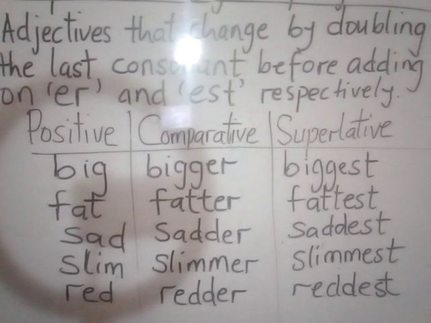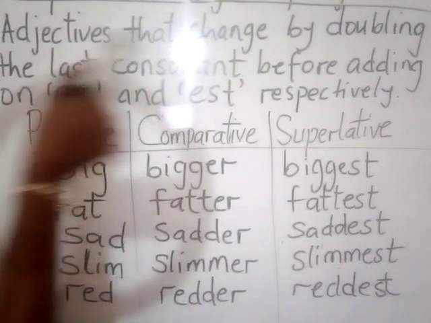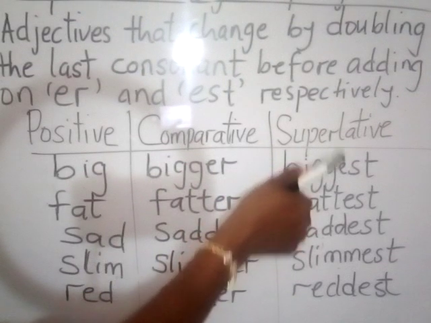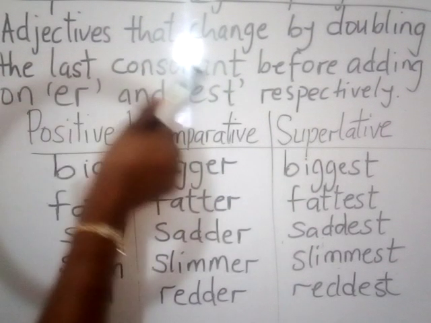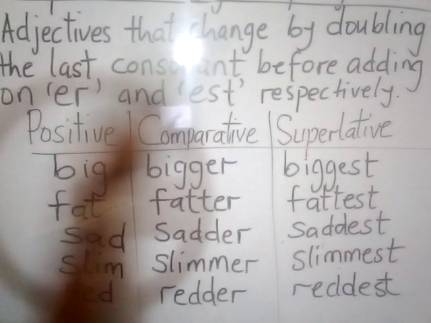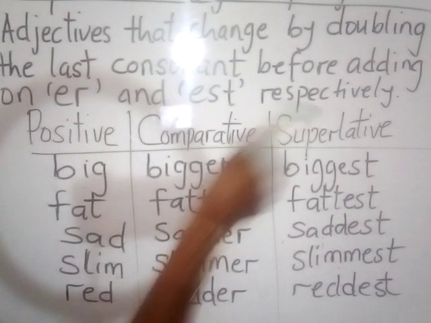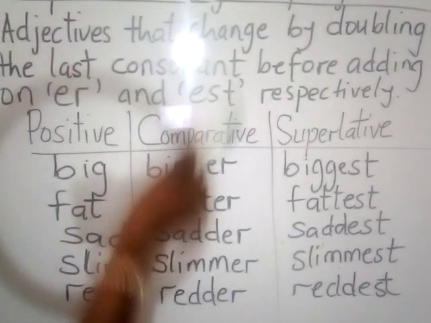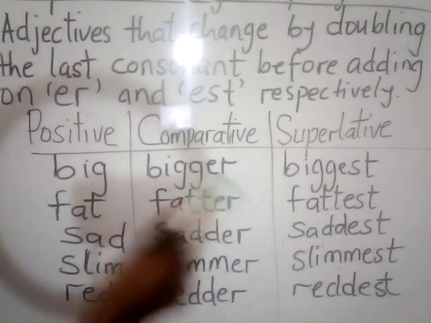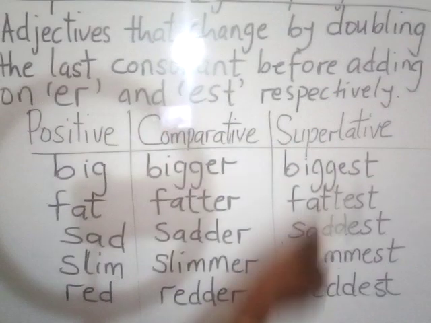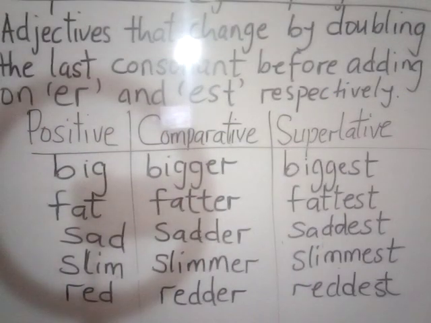So the next group we're going to look at is a group of adjectives that change from the base form to the comparative and superlative forms by doubling the last consonants. They double their last consonants before adding on er and est respectively. Okay, they change to their comparative and superlative form first by repeating the last consonant, they double it, and then add on er and est to form the comparative and superlative forms. So here are some examples.